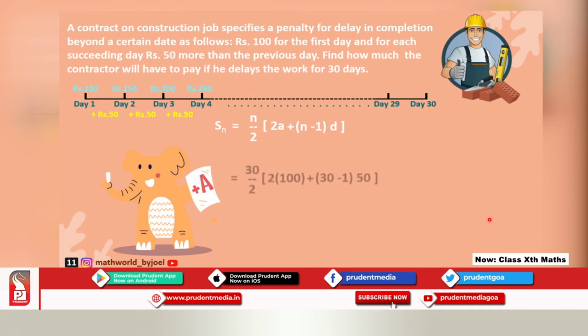Let us substitute that and you will get something like this. Solve the bracket first. So 30 upon 2 is 15, simple division, right?